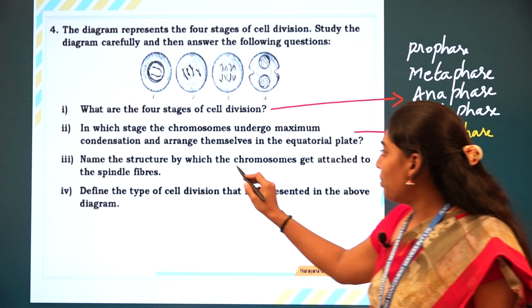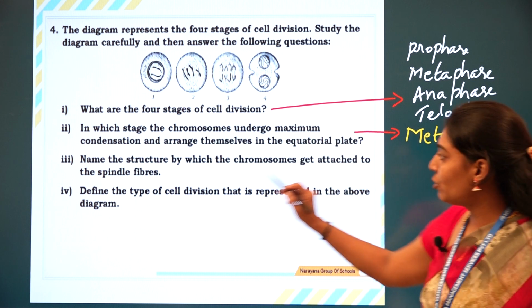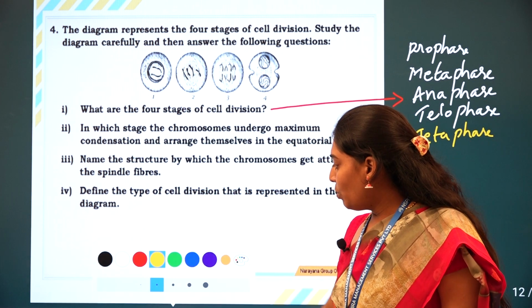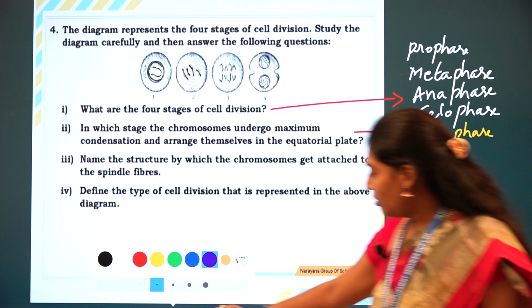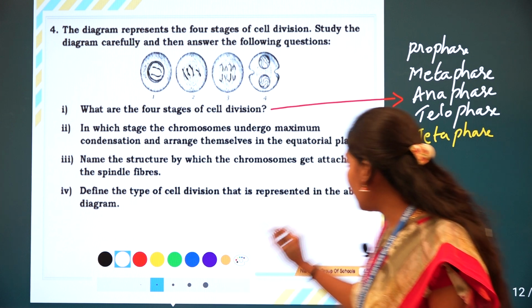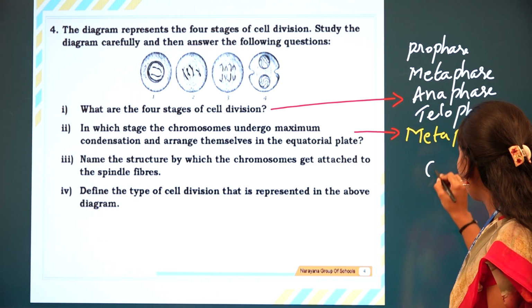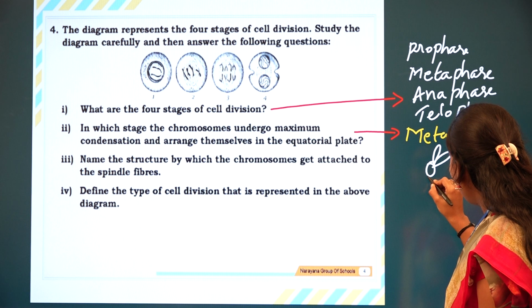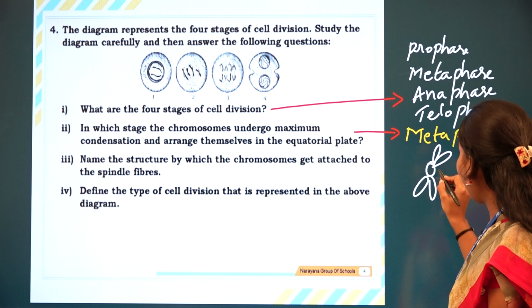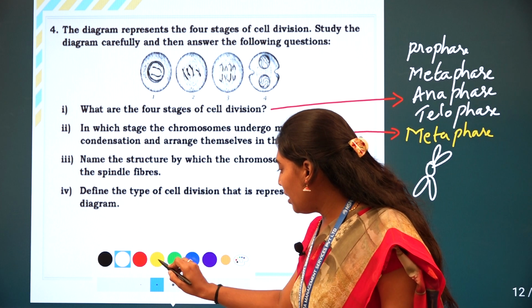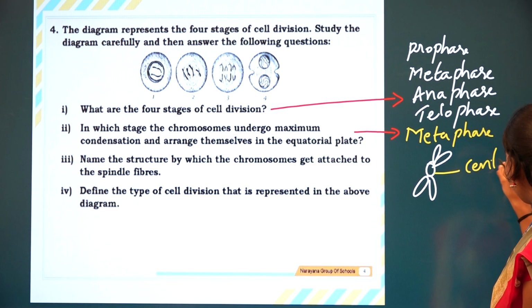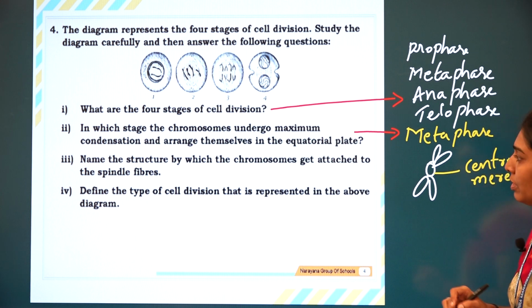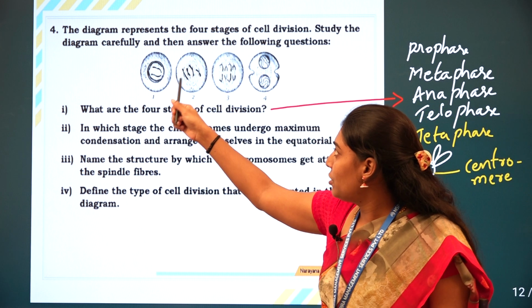Name the structure by which chromosomes get attached to the spindle fibers. If you see the chromosome structure, the chromosomes are attached by one structure, which is called the centromere.